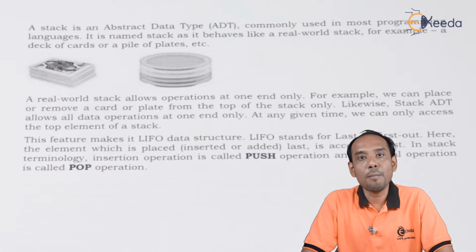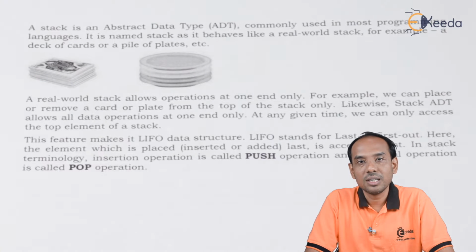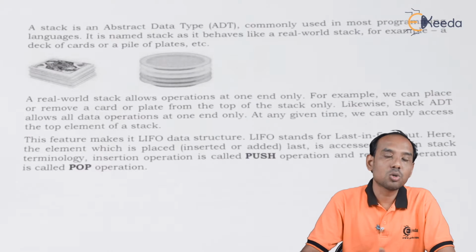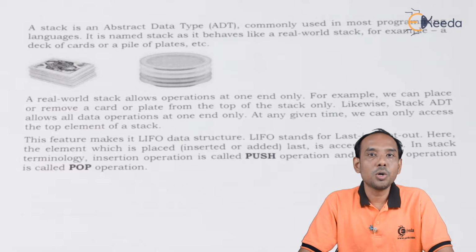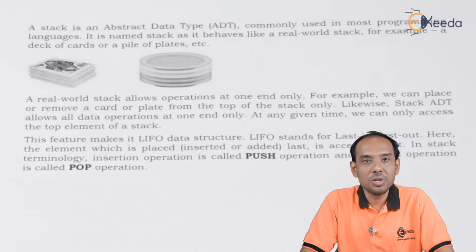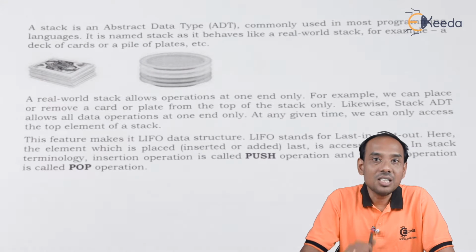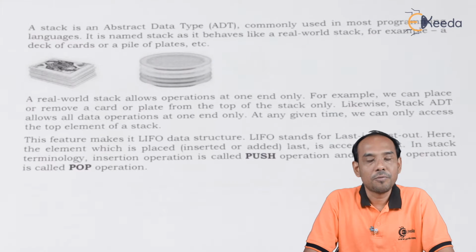It means we insert the cards one above the other, so whichever card is inserted last is the first card which I need to remove. That's why the name last in first out.